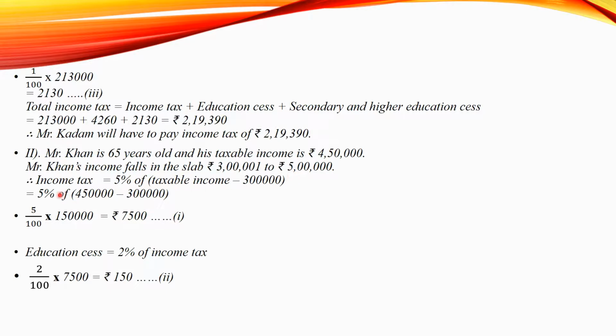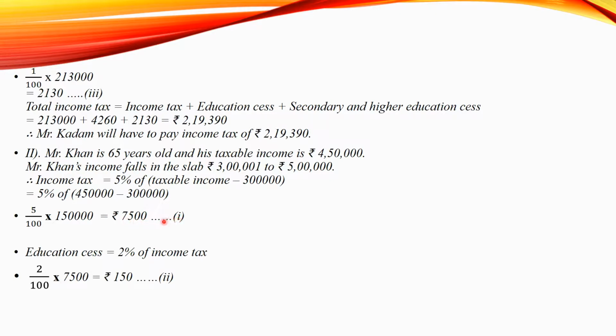Therefore, income tax is equal to 5% of taxable income minus 3 lakh, which is equal to 5% of 4,50,000 minus 3 lakh. Now 4,50,000 minus 3 lakh is equal to 1,50,000. Now 5% of 1,50,000 is rupees 7,500. That is equation number 1.